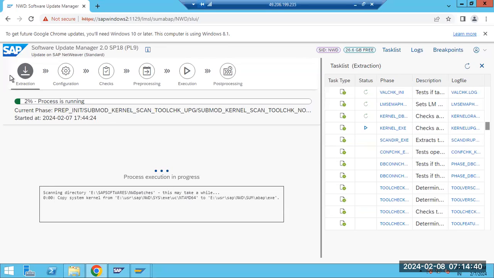See here, during the extraction phase itself, some tool is copying the kernels to the shadow kernel, because we have chosen a shadow system. The shadow kernels are getting copied here.